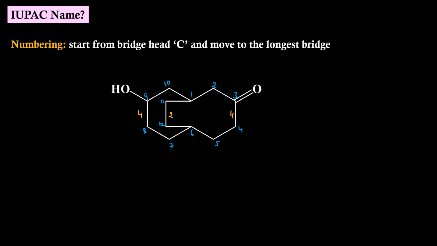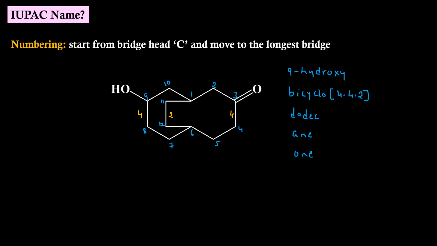Secondary prefix is 9-hydroxy, bicyclo[4.4.2], 4 plus 4 plus 2, 10 plus 2, 12. Dodec will be the root word. Ane will be the primary suffix.